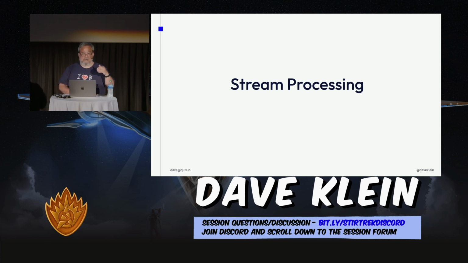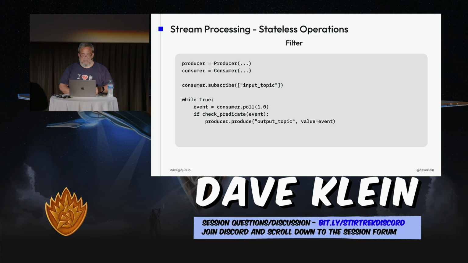Now, I mentioned that we're going to be modeling after some of the features of Kafka Streams. So I'm going to show how in Python we could do some of the simple things that you can do with the DSL in Kafka Streams. So first example, we're going to do a filter. It's a pretty common operation. When you have a lot of data coming in a stream, you don't always need all of it. So you want to filter out the data that you're really interested in, and the rest can just be ignored. It doesn't go away. Remember, topics are durable, so the data stays there. But you filter it and then write to another topic, and the new topic will only have the data you're interested in.